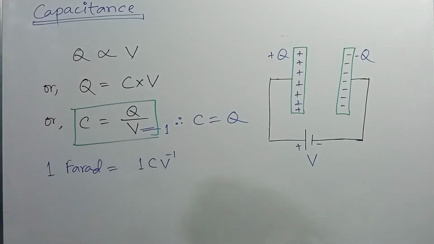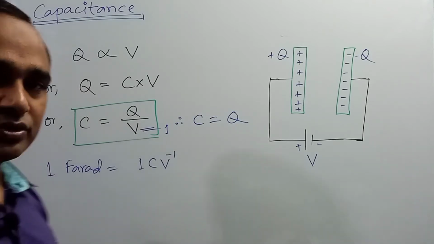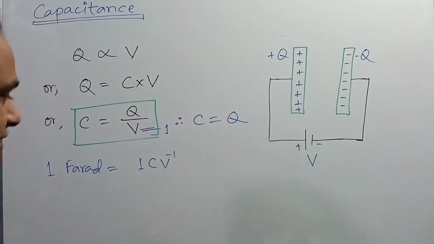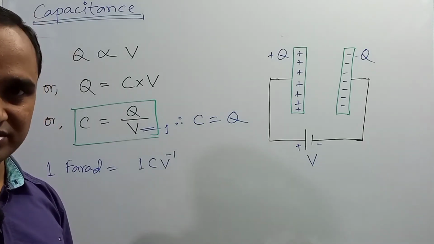From this expression we can get the definition of 1 farad, that is, if 1 coulomb charge is required to increase the potential of a capacitor by 1 volt, then the capacitance of the capacitor is called 1 farad, right? It is also an important definition.